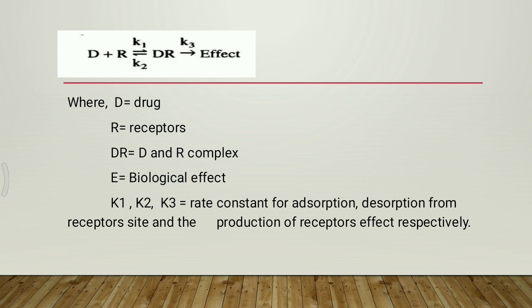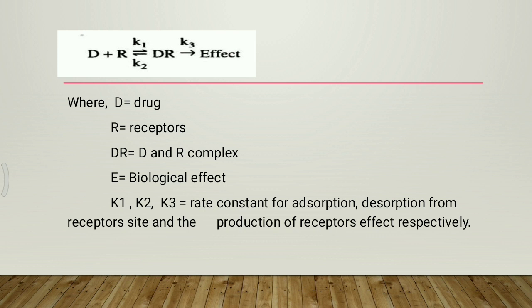So students, today we discussed first what is a receptor, then what is an agonist, what is an antagonist, and drug receptor interaction. In short, a receptor is a binding site found in the cell.